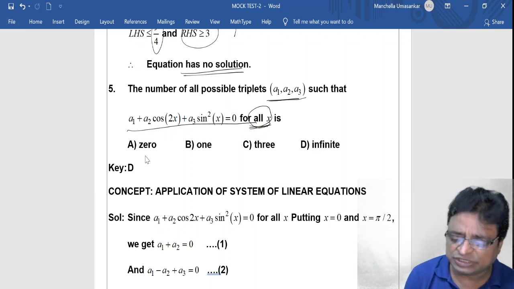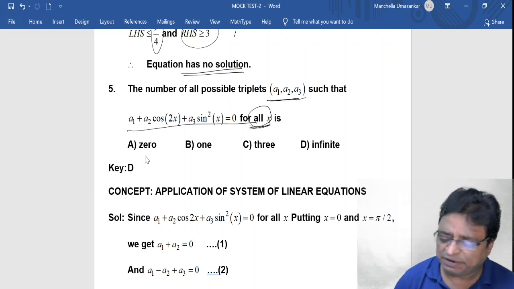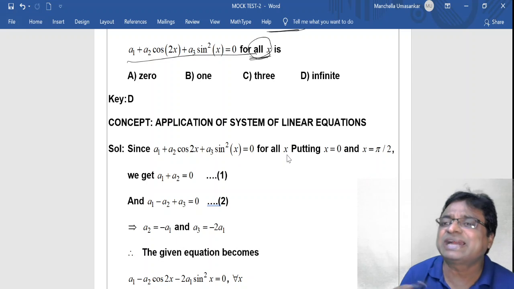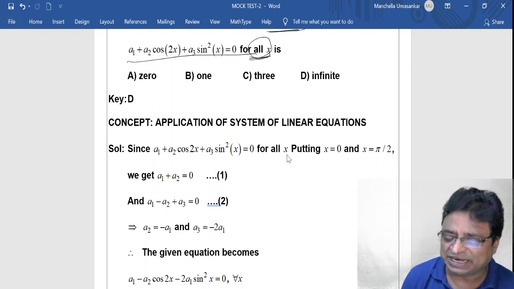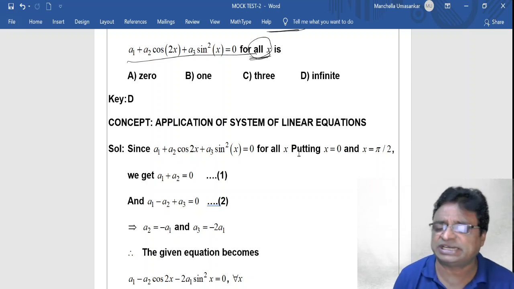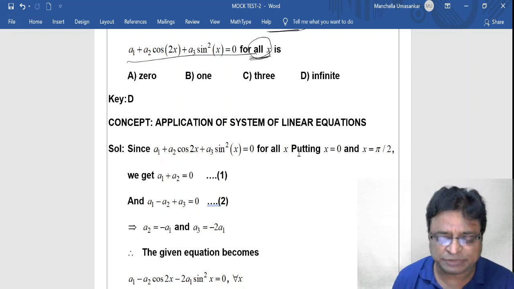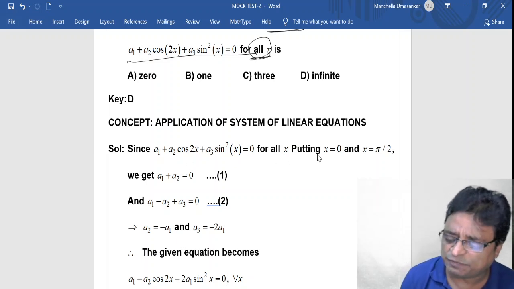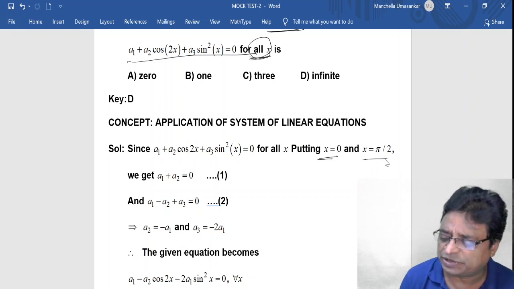So here, after simplifying this equation, this is true for all x, which means it is an identity. This is true for all x means you substitute anything for x, it satisfies. So please try to read the question properly, thereby you will get some information. Since it is true for all x, I have substituted x equal to 0 and x equal to pi by 2.